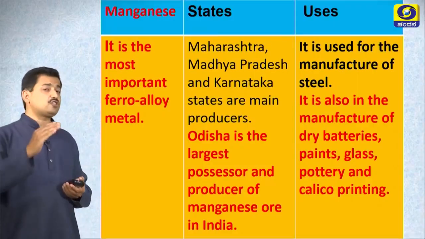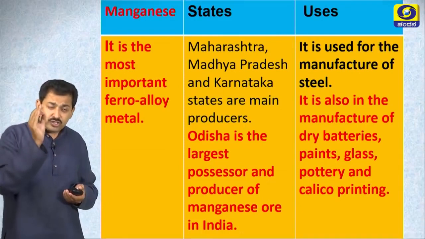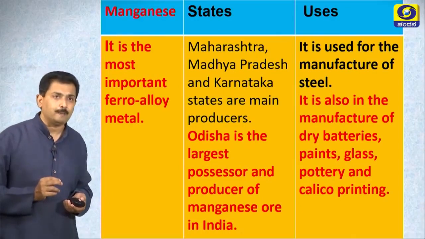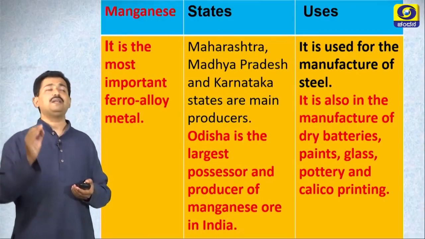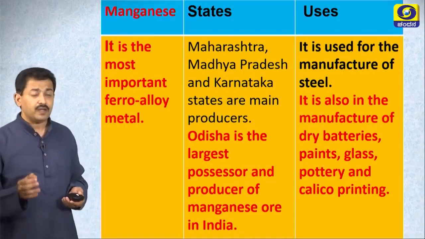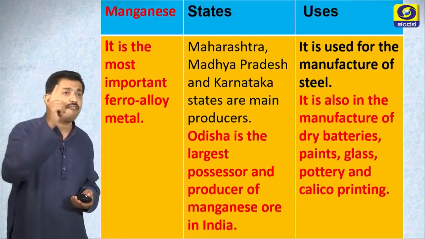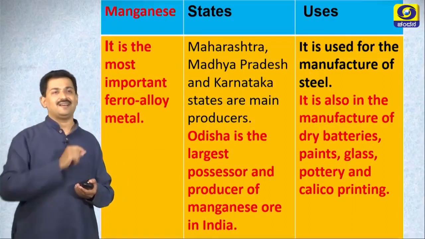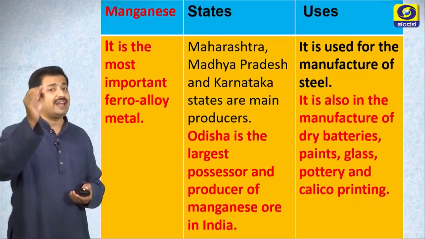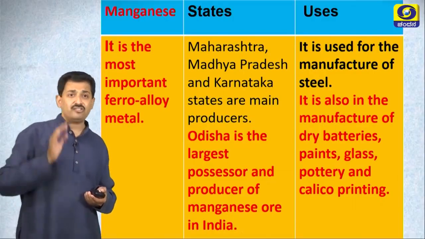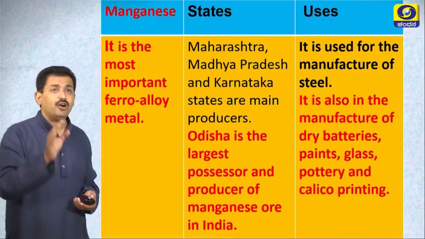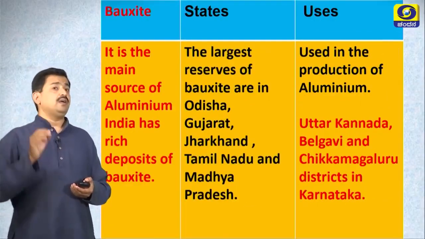Let us go to the next topic, manganese. It is the most important ferroalloy metal. It is available in Maharashtra, Madhya Pradesh, Karnataka, etc. And Odisha is the largest possessor and producer of manganese ore in India. It is used in the manufacture of dry batteries, paints, glass, pottery, etc.